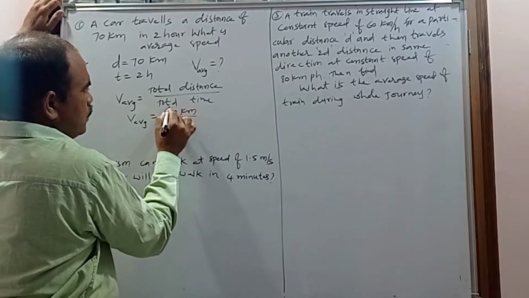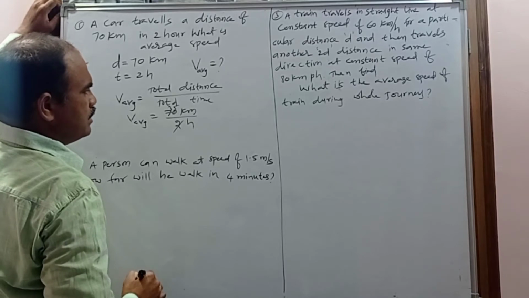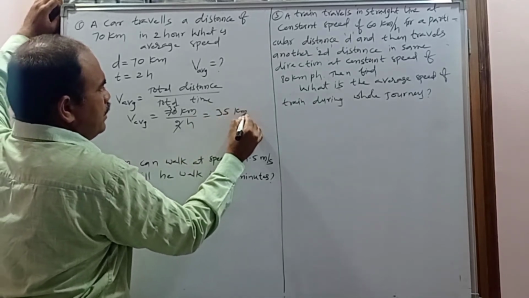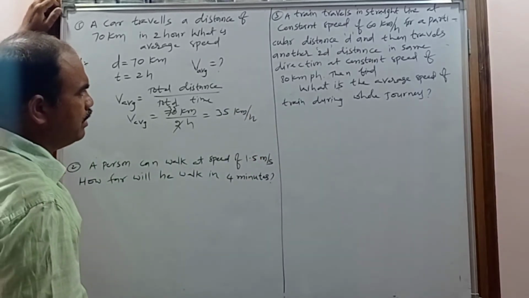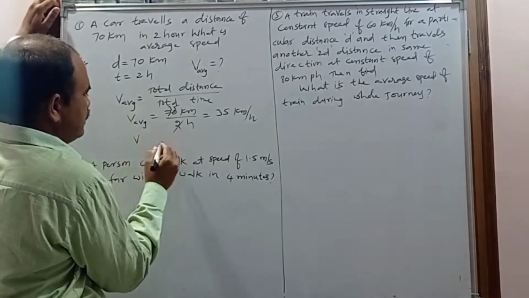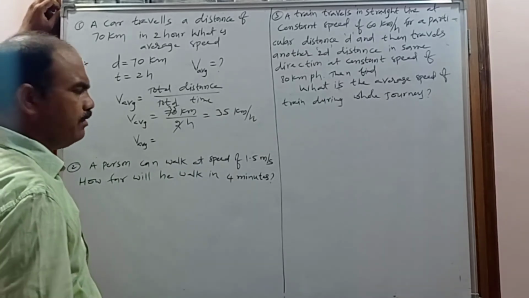So 2 1s are 2, 2 35s are 70. And what is the average speed? It is 35 kilometer per hour. And you can also convert it into meter per second. Already I said, this is also a correct answer. The 35 kilometer per hour is also a correct answer.